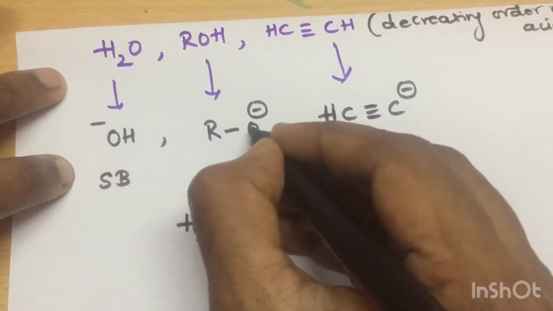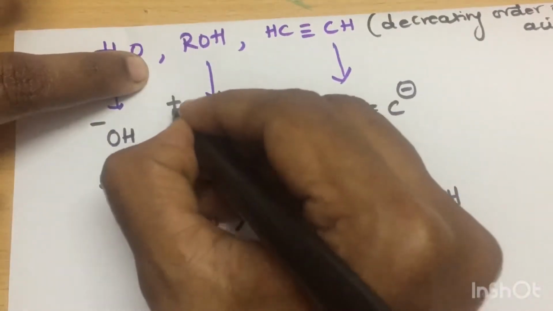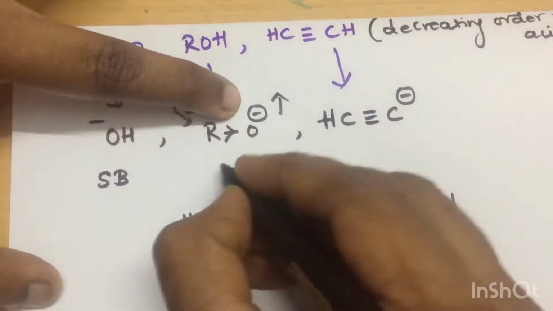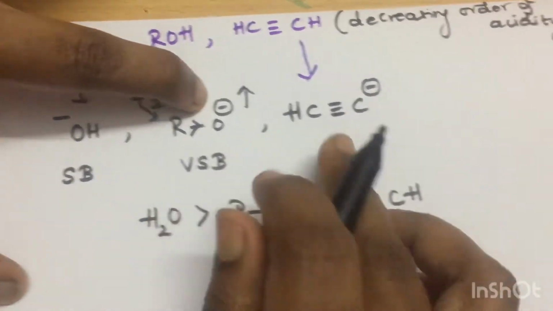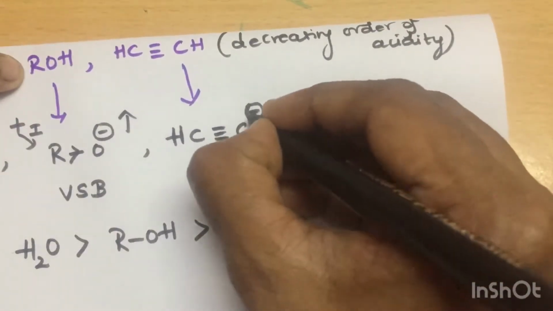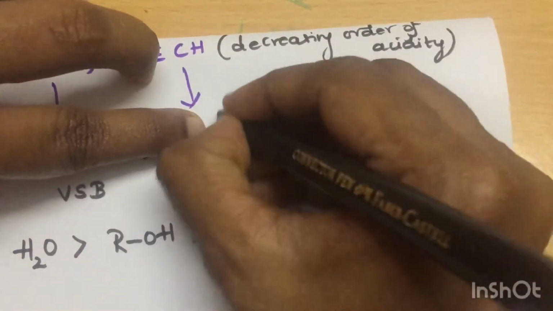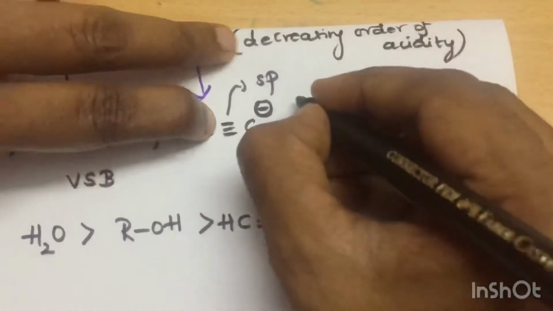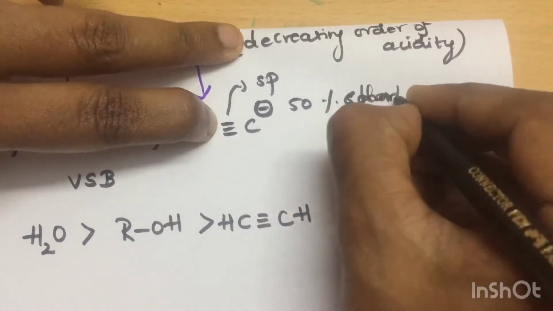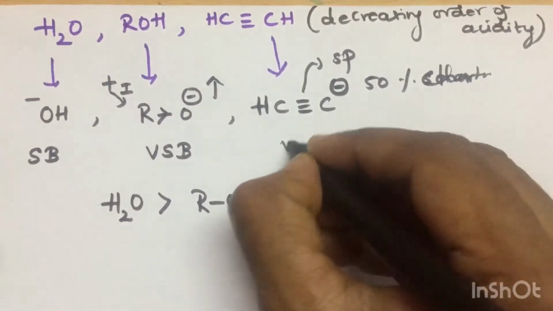When compared to alcohol, here the R group is there. It is an alkyl group, so it has plus I effect which pushes electrons, so thereby the electron density on the oxygen increases, so it is a very strong base. Now when you compare this acetylene anion, the unpaired electrons are present in, what is the hybridization here, students? It is sp hybridized, which means 50% s character. So it is highly stabilized. It is a very strong base.